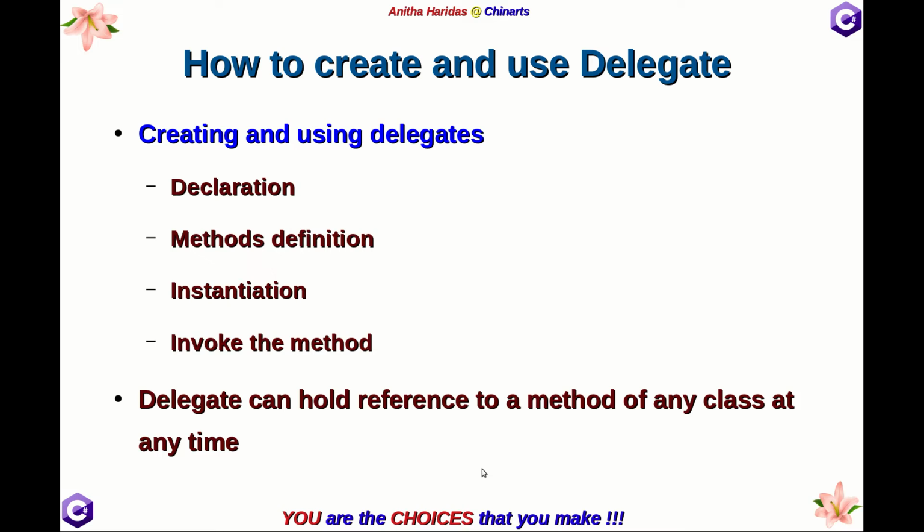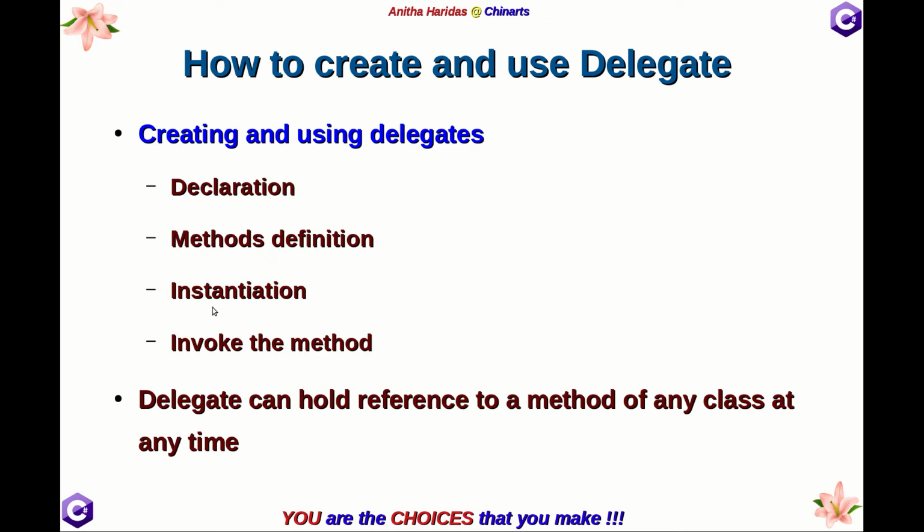Now to understand how to create and use delegates, these are the four steps that we have to do for creating and using the delegate. If I want to create and use a delegate in my program, four things must be there. You must declare a delegate, and the methods which can be associated should be defined.